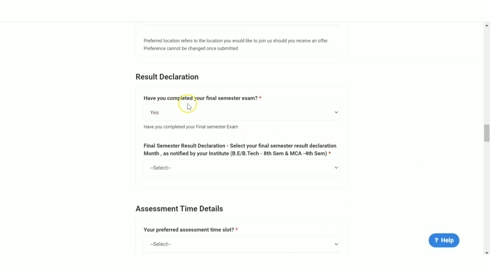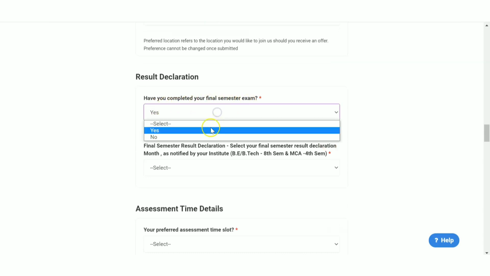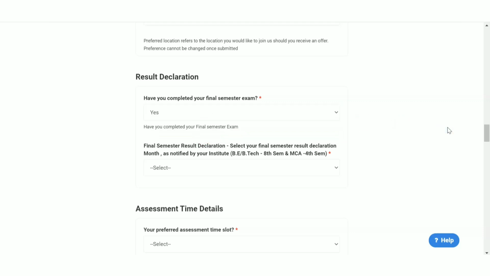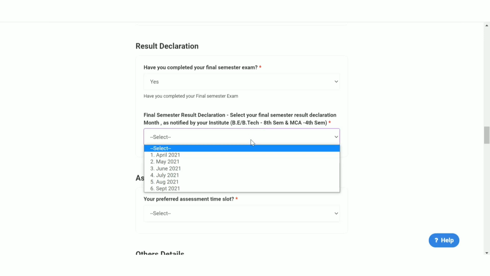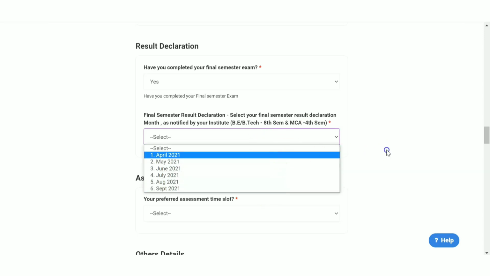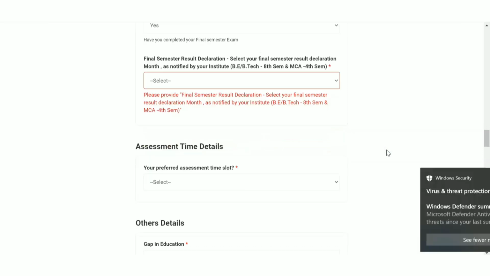Now they're asking, have you completed your final semester exam? Yes or no, you have to put. Now, final semester result declaration. Select your final semester result declaration month as notified by your institute. Okay, so here you can see BTech 8th sem and MCA 4th sem. So this line is actually describing the qualifications they're asking for. So BTech and MCA candidates they are looking for. Okay, and also you have to select in which month your result will be declared.